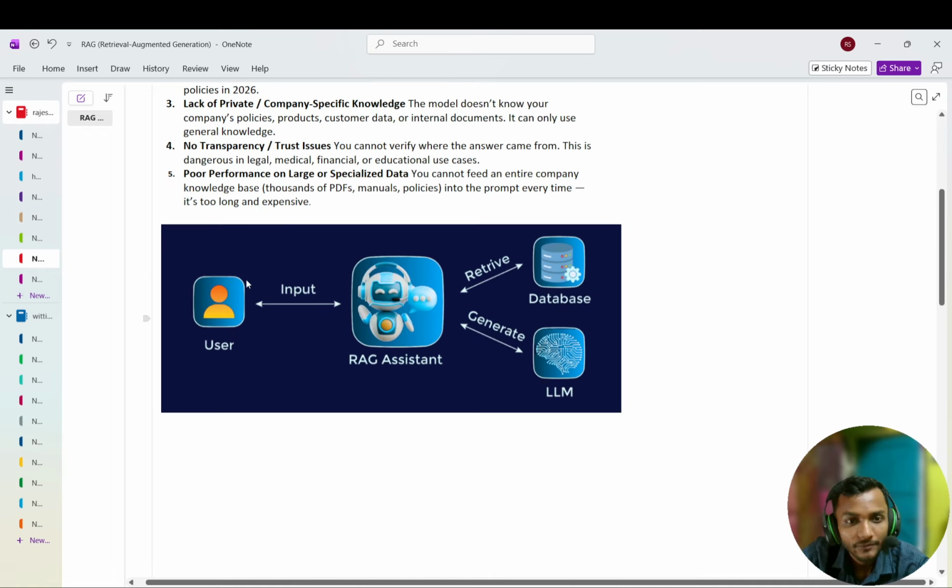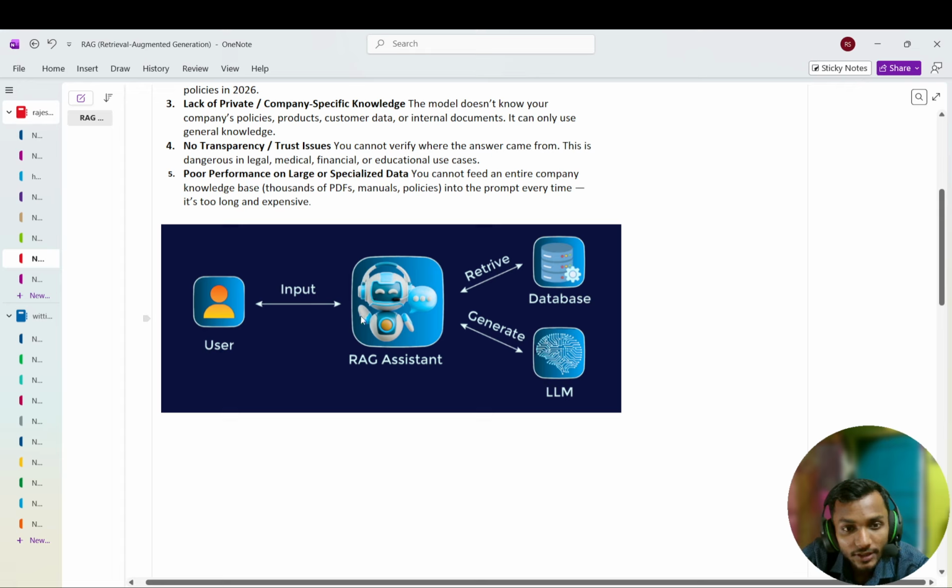It's like this. The user gives an input. What does the RAG assistant do? The RAG assistant retrieves the information from the database or any website, and fetches that information back to the RAG assistant. Then the RAG assistant sends the fetched information along with the user's input to the LLM. The LLM generates the answer and returns it to you. That's how it works.